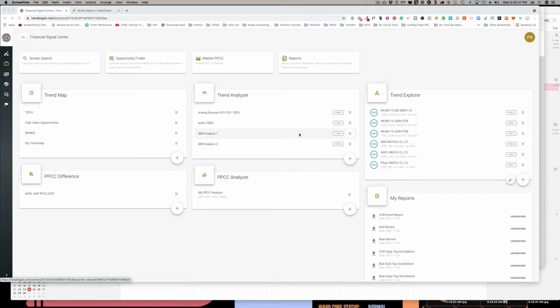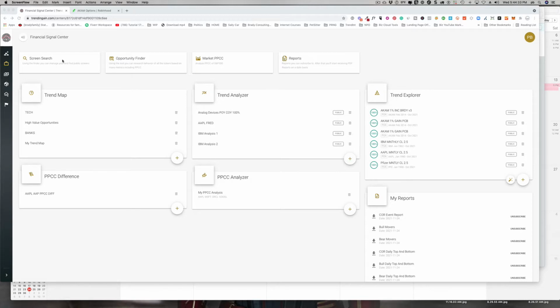Today we're going to talk about how to get value out of the Eumonics platform and help guide your investment decisions. We're going to start by talking about a few things you might start with. If you're someone who is more experienced, or you have a hunch or just a curiosity about a certain stock or group of stocks, you could go into our screen library, indicated by this button up here, and search for those stocks by their ticker symbol, and then look at some trend screens based on that, and perhaps create trend maps from that data.